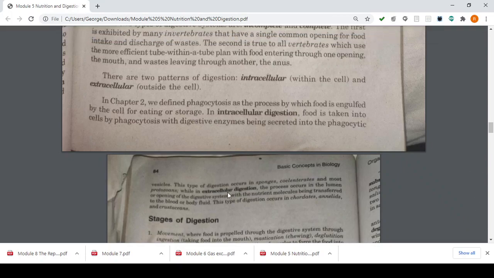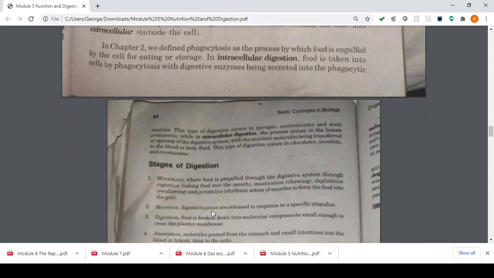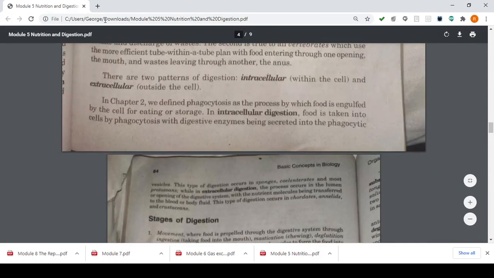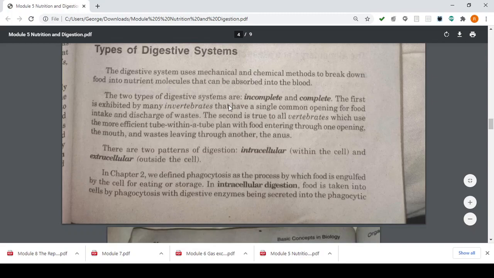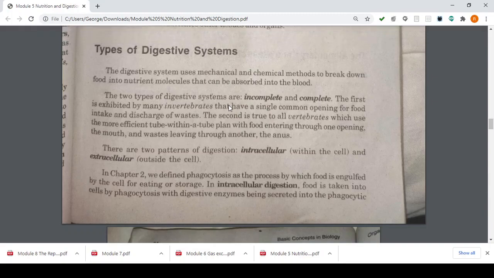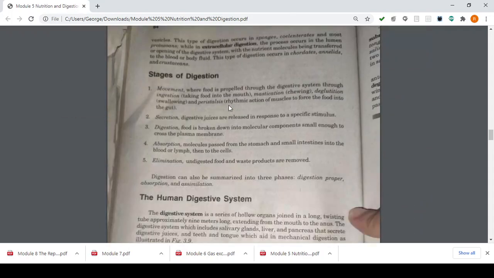While in your extracellular digestion, the process occurs in the lumen or opening in the digestive system, with the nutrient molecules being transferred to the blood or bodily fluids. This type of digestion occurs in chordates, annelids, and crustaceans. So these are two. What are the two types of digestive system? Your incomplete and complete. And what are the patterns of digestion of the two systems? It is your intracellular, within the cell, and your extracellular, outside of the cell.